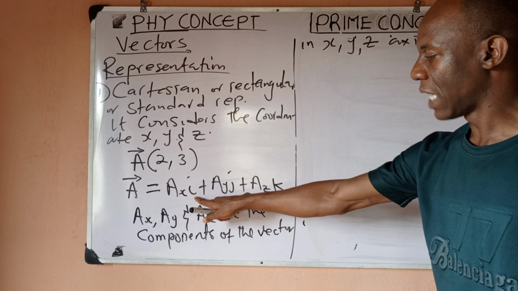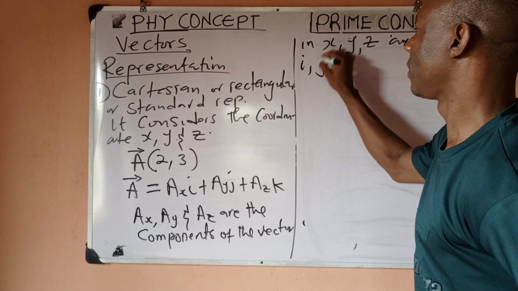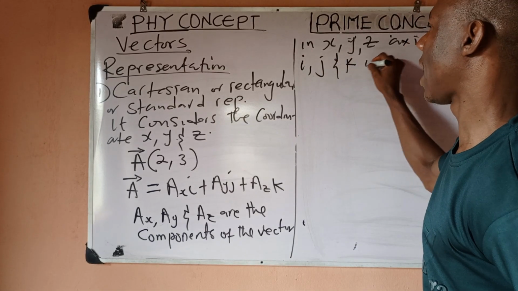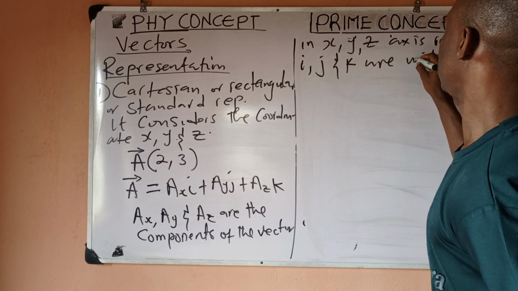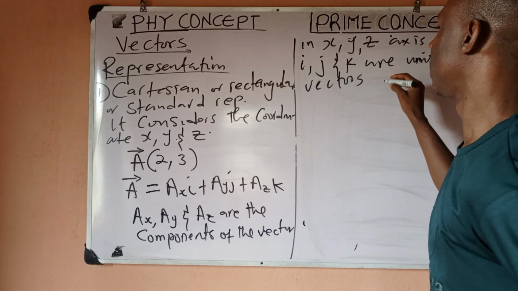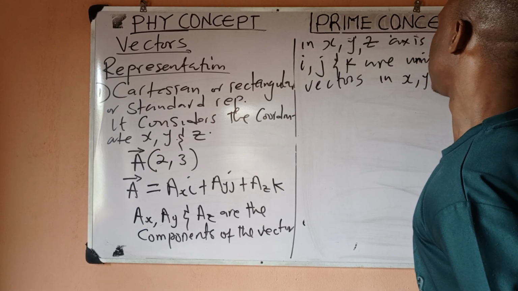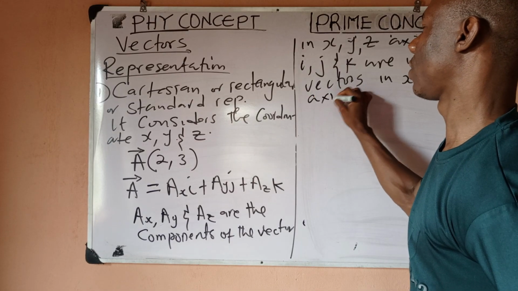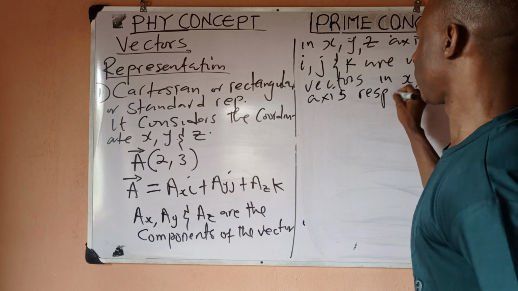Then whenever you see I, J, and K, what do they also represent? I, J, and K are called unit vectors. We'll still learn what unit vectors are. They are called unit vectors in X, Y, and Z axis or direction axis, respectively.